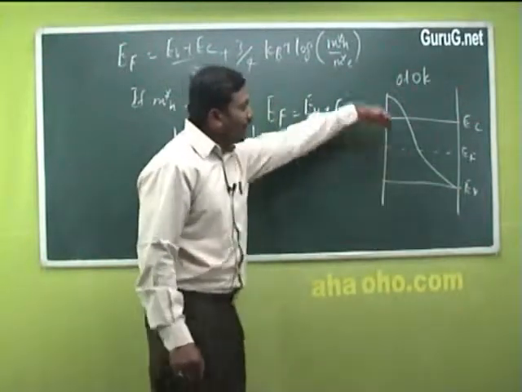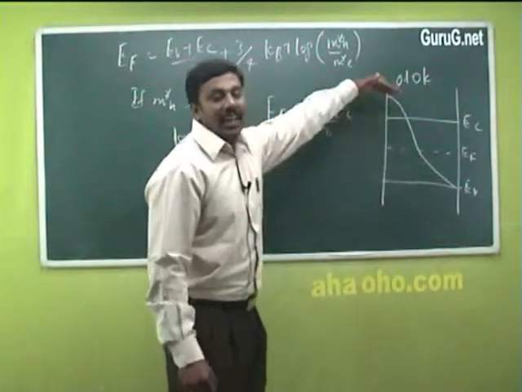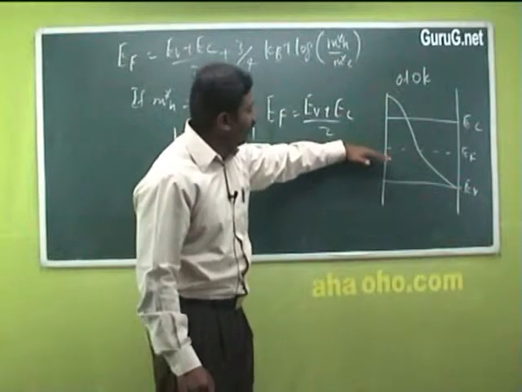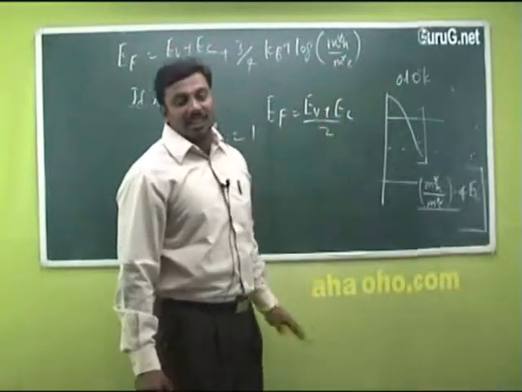So it lies exactly at the center of the valence band and the conduction band. Now when the temperature increases, what happens? The Fermi energy level slightly increases. When the temperature increases, the Fermi energy level also increases and it moves towards the conduction band.